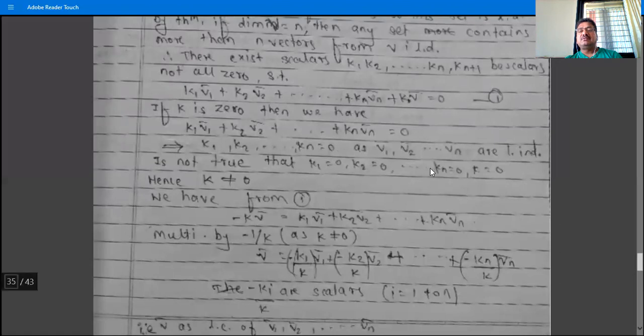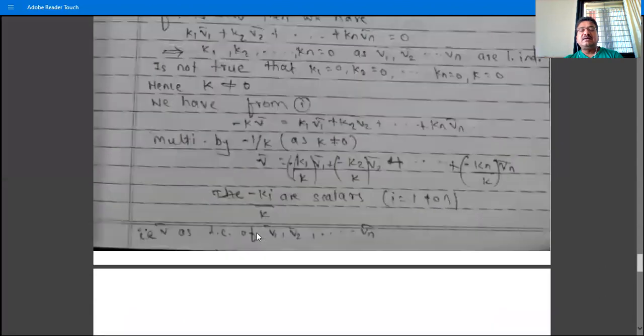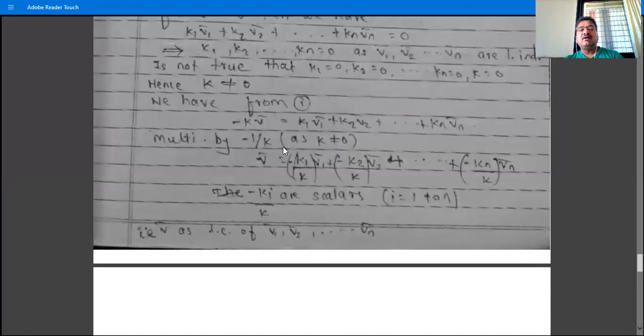So K must be not equal to 0. Shifting K V bar to the right-hand side, we have minus K V bar, then interchange the sides and divide by minus K throughout. So we have V bar is equal to minus K1 by K V1 minus K2 by K V2 minus ... minus Kn by K Vn.